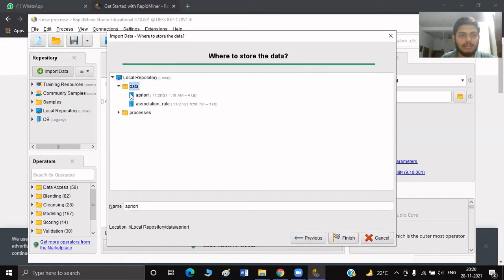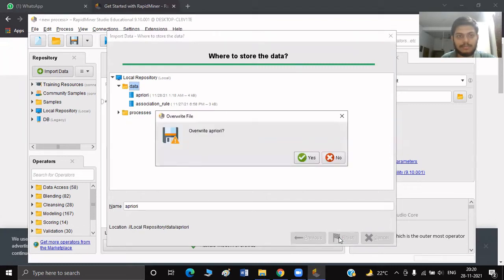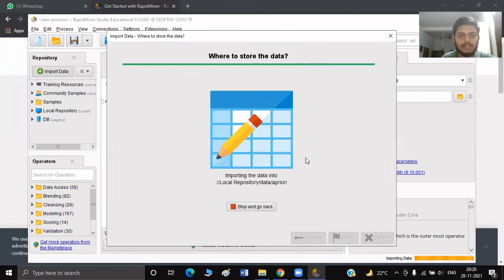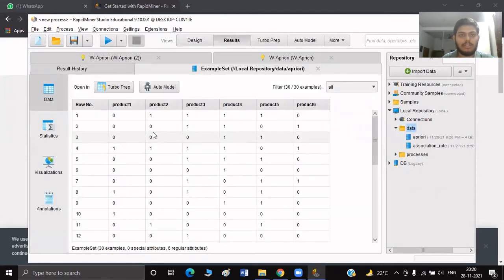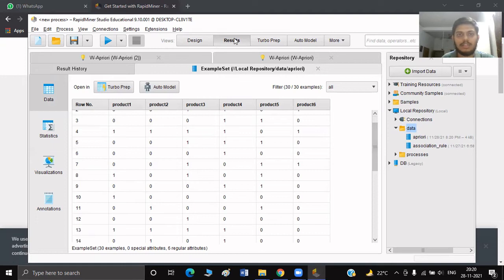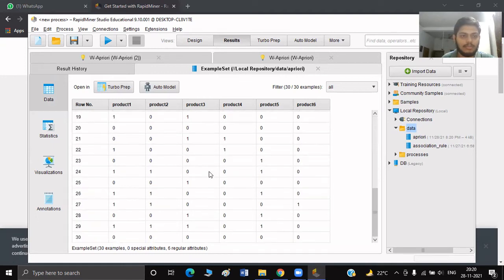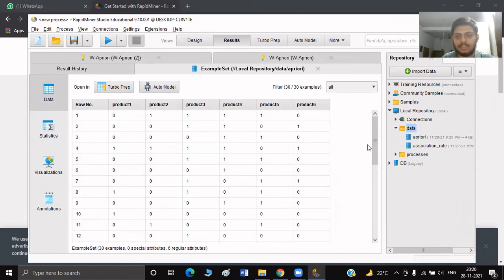and I'm going to store it under the data folder of the local repository. I've already stored it, but in order to demonstrate it live, I'm going to do it again. I'm going to overwrite the already present CSV file. Now it's overwritten, and we can see the result. That is the important CSV file. You can see a preview in the result tab. Under the result tab, we have all the transactions present here, all the 30 transactions.